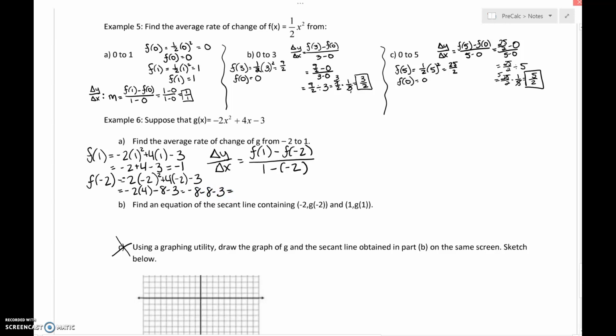Minus 8. Are we having fun yet, people? Yes, basic math. Oh, such a good time. Negative 8 minus 8 is negative 16, so this works out to be negative 19. What? We are done. All right.